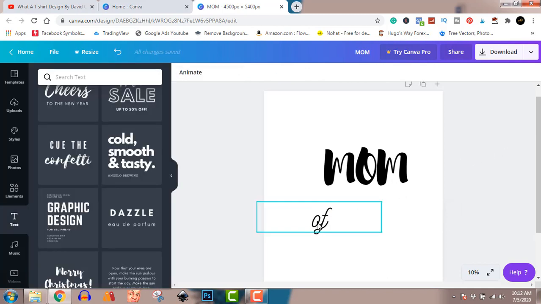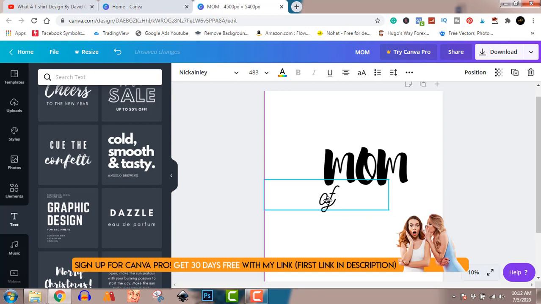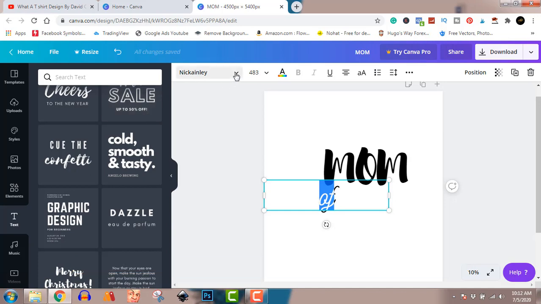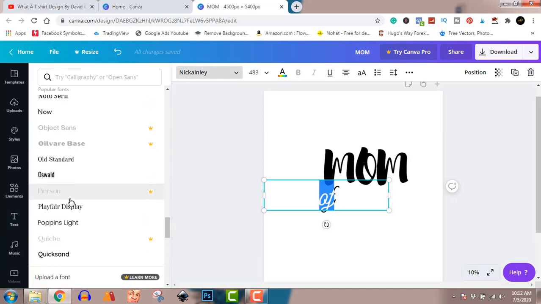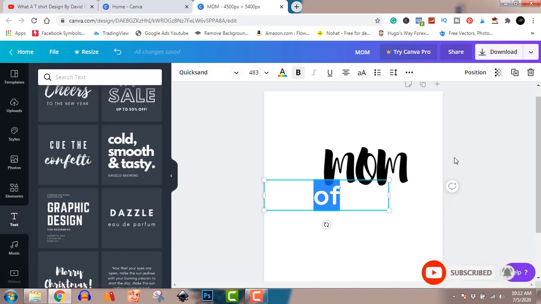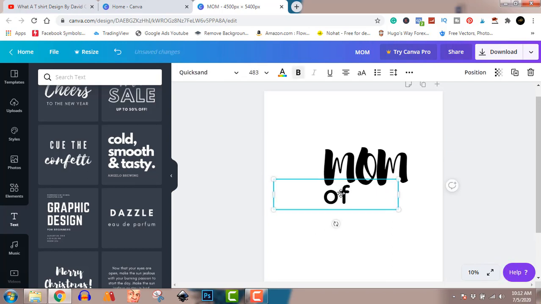So we have that says "of". It looks like "arts". I don't want that to look like "arts". So we'll just go and look for another font again. Let's see what that looks like. Okay, we have that says "mom of". So we just want it to be there.